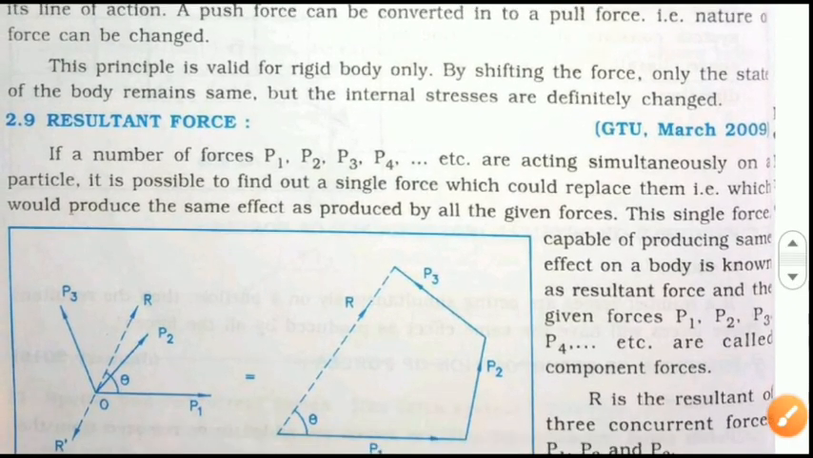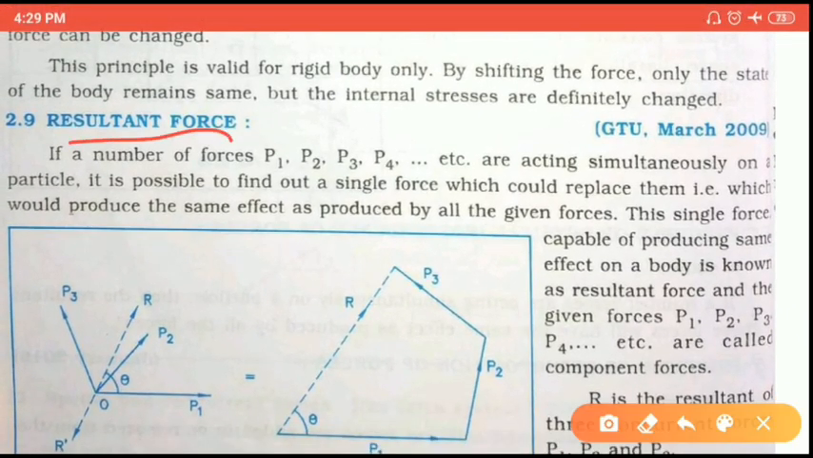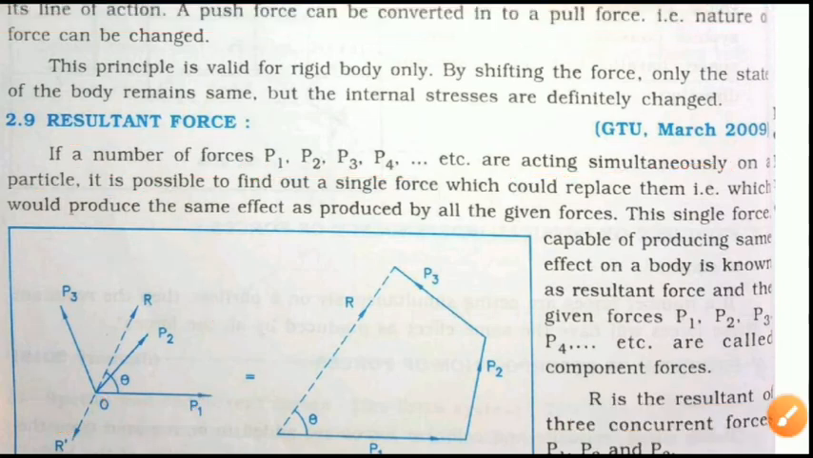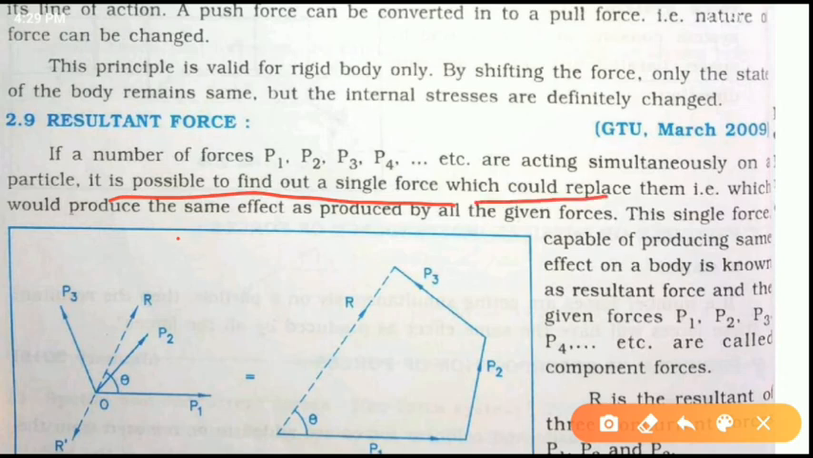Now the resultant force: if a number of forces P1, P2, P3 and P4, as per shown in the figure, are acting simultaneously on the same point O, or particle, it is possible to find the single force which could replace them and which would produce the same effect as produced by all the given forces.